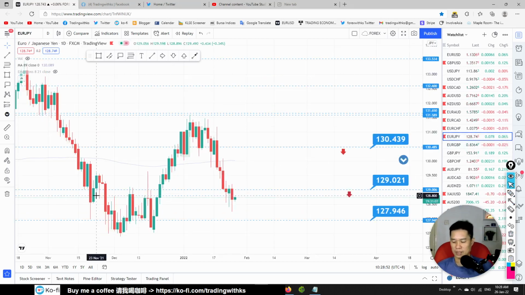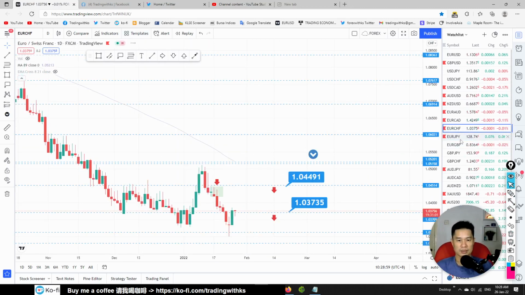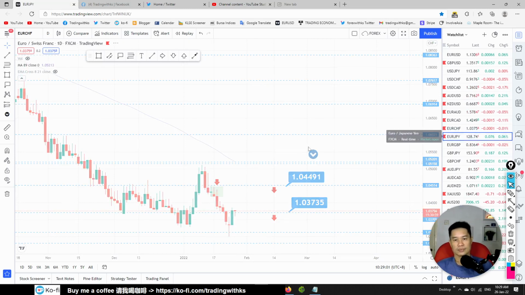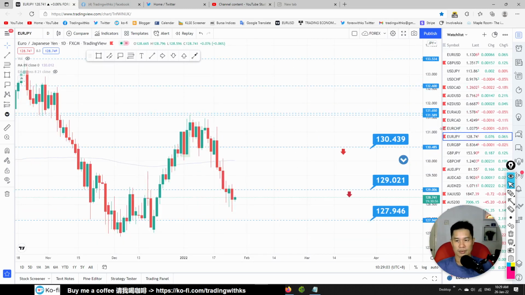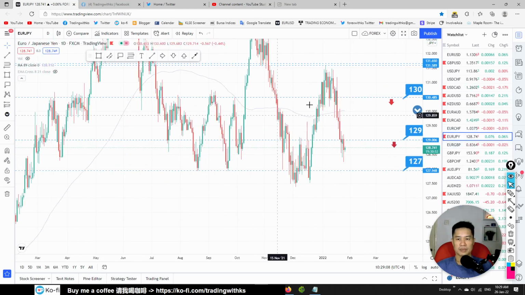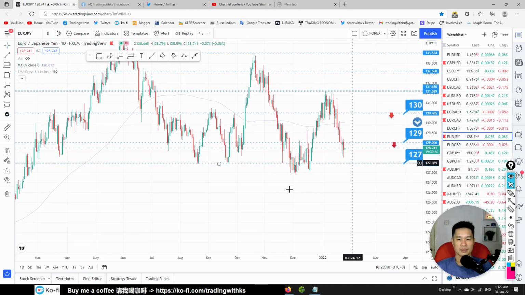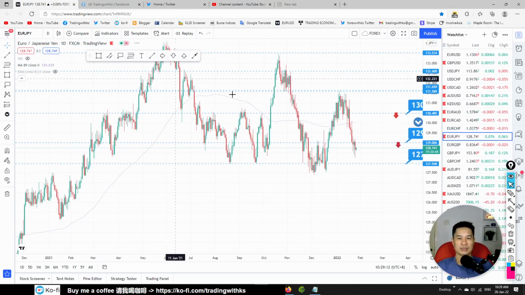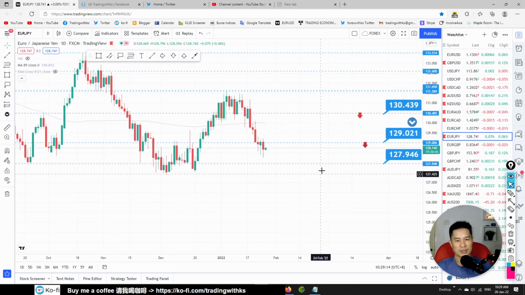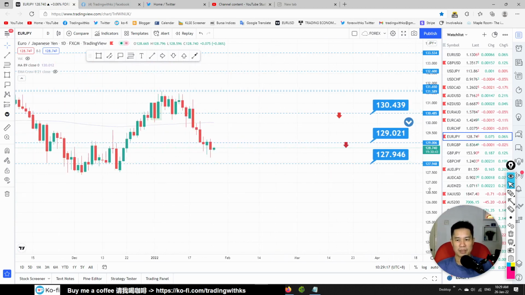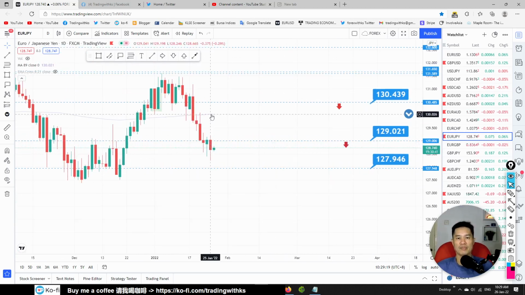Euro JPY. JPY is getting slightly weaker, so Euro JPY is a bit sideways. No doubt it's a downtrend, but it's a bit sideways. We got a pin bar here. It's possible it wants to move up, but we're not buying this because generally it is a downtrend. So there's no trade over here yet.